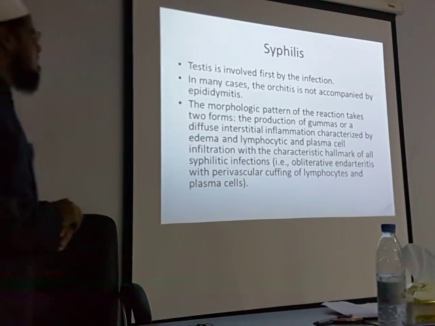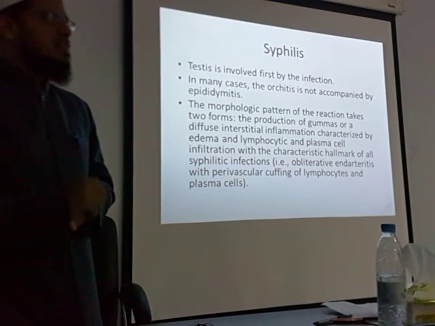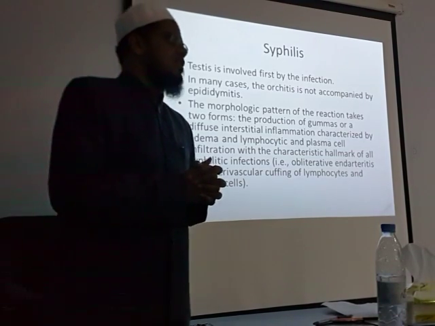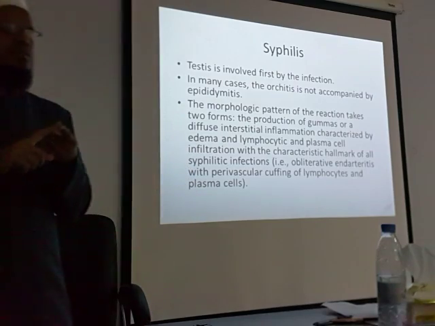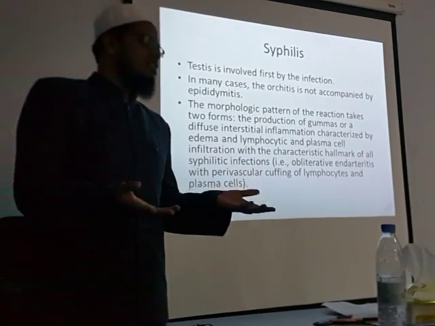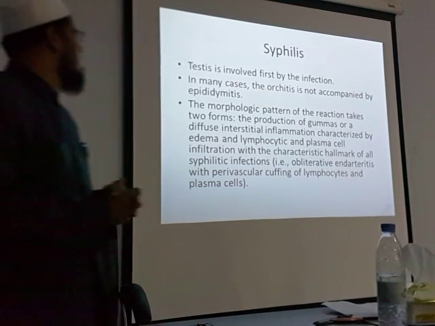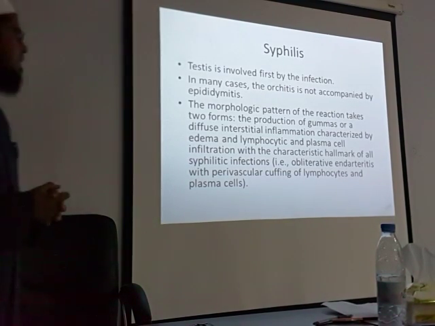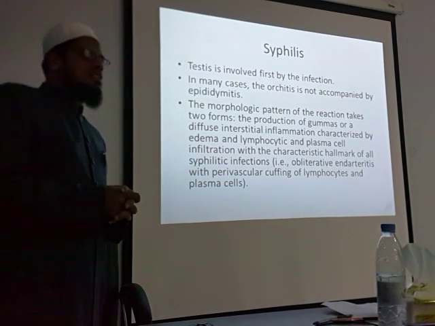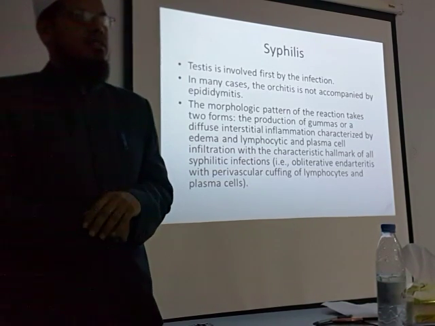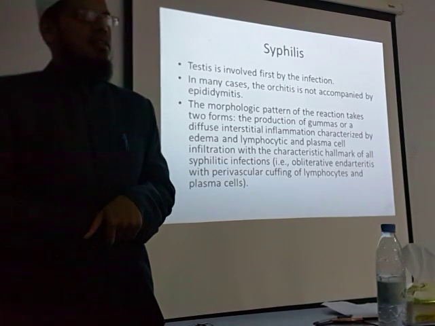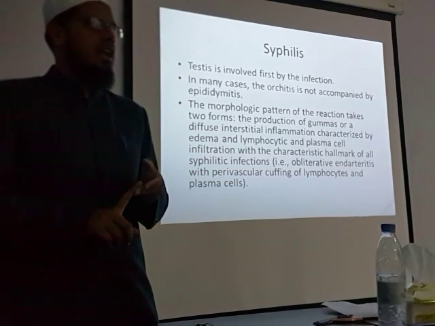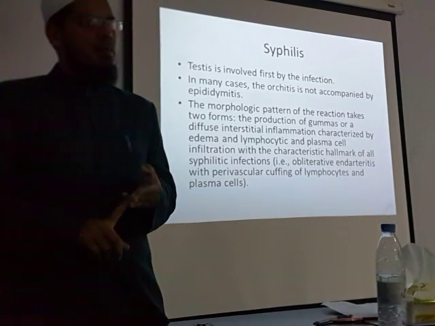Last one is syphilis. Syphilis, what is involved? Testis or epididymis? Testis. Just remember, syphilis starts with the testis, all others start with the epididymis. The testis is involved first by infection. In many cases, orchitis is not accompanied by epididymitis. What is the morphology of syphilis? Primary is chancre, secondary is rash, tertiary is gumma.